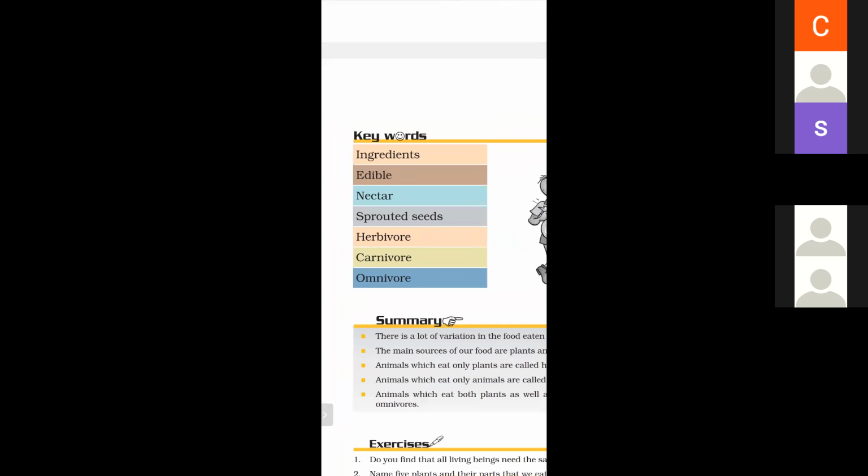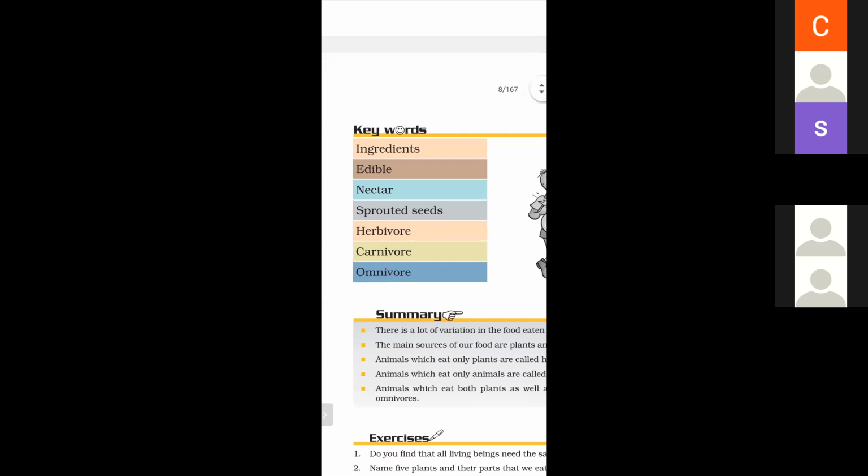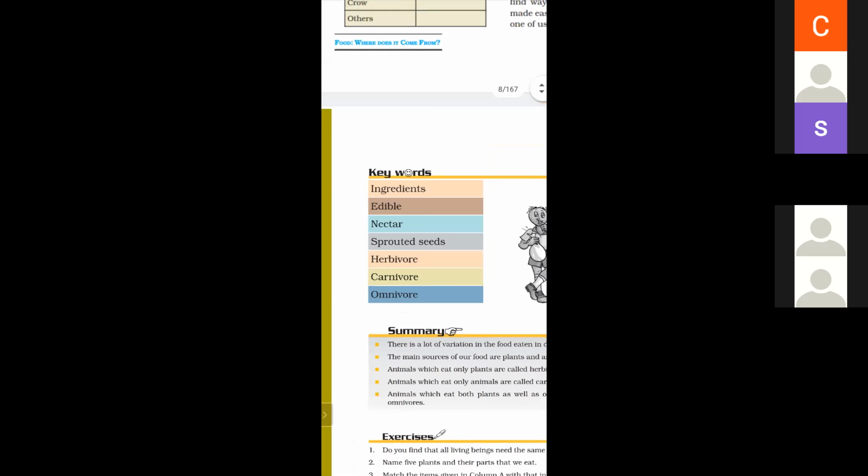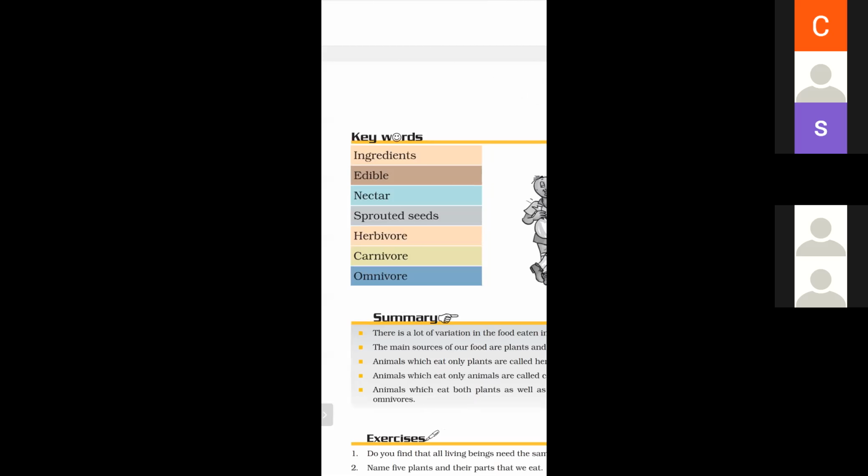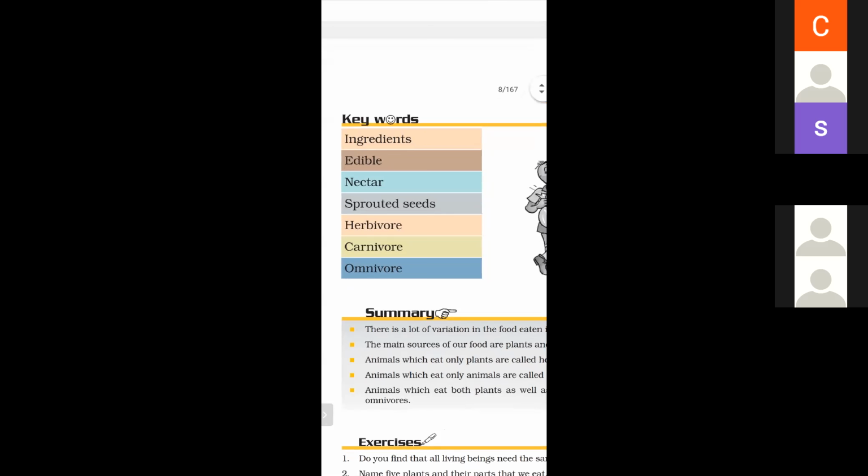And what is herbivorous? Animals that eat plant or plant products are called herbivorous. Animals that eat both flesh of animals and plant products are called omnivorous. Animals that eat only flesh of other animals are called carnivorous. An example of carnivorous is tiger. An example of omnivorous is human being. An example of herbivorous is cow.